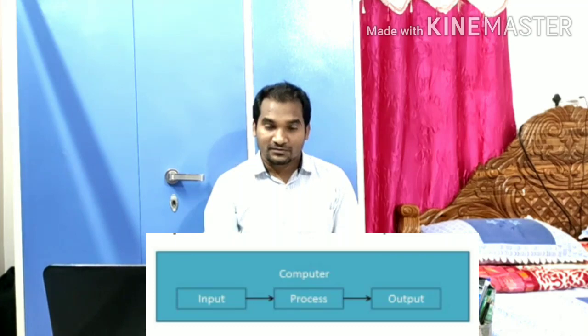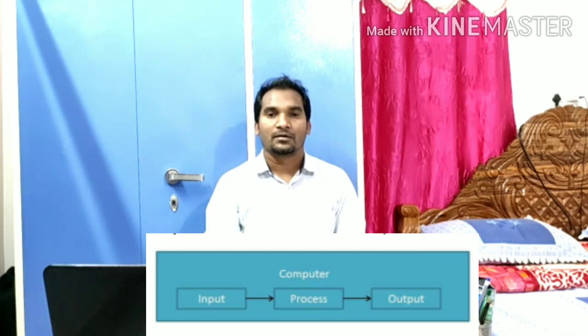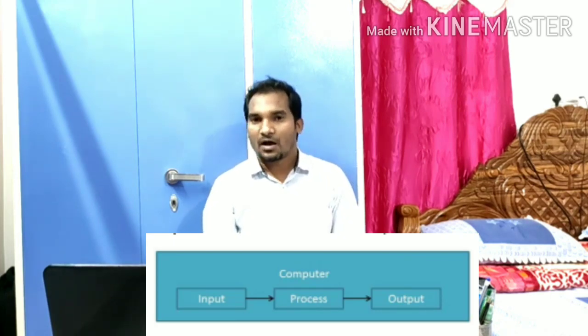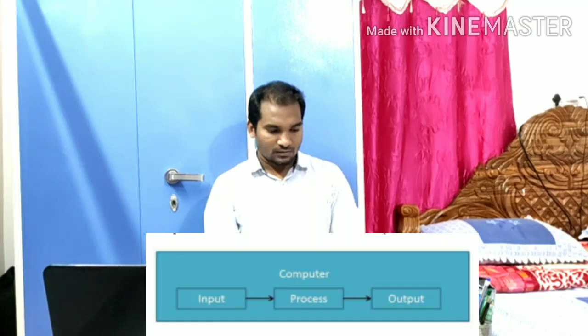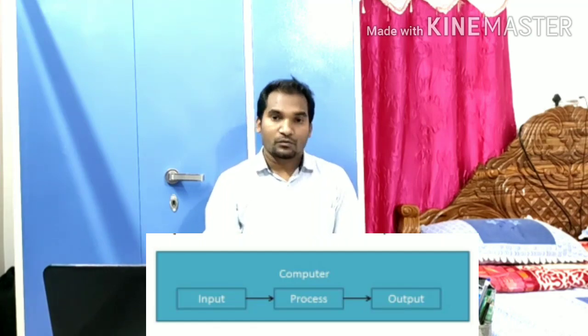The computer is a programmable finite state machine, or we can say a binary device. Why is it a binary device? It can understand only 0 and 1. So the computer is a binary machine or programmable device, a finite state machine which takes input from the user, processes the data and gives the output. There are various components present in a computer, we will discuss in this video. Before that, we will see the functionalities of a computer.